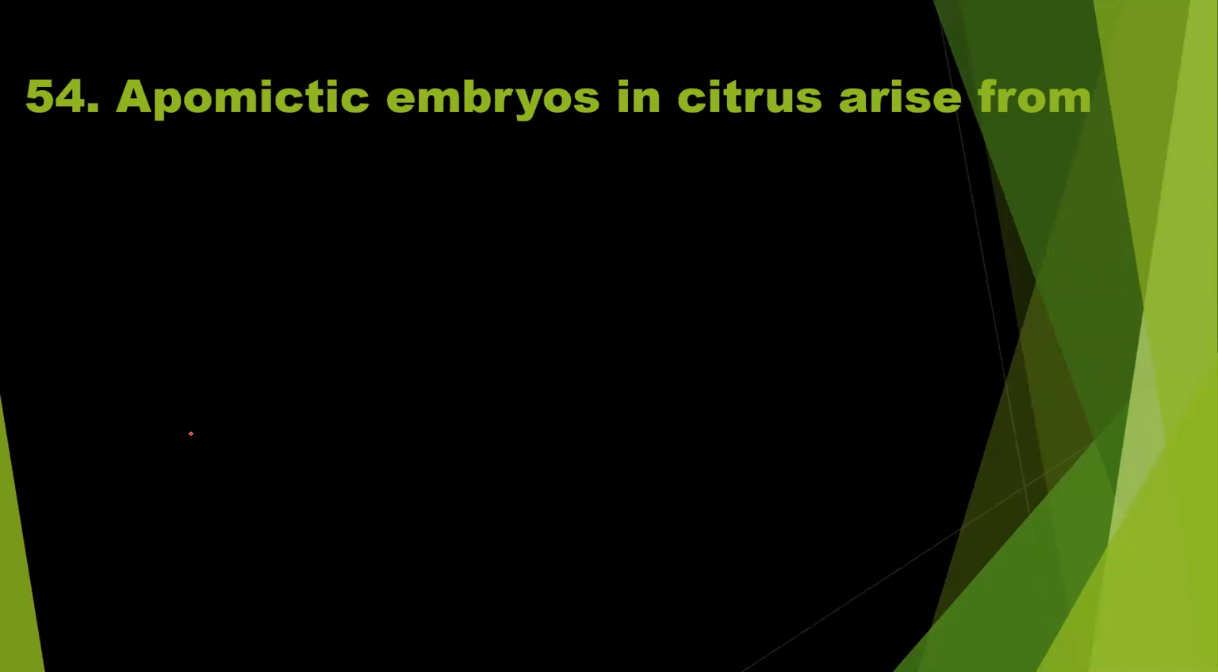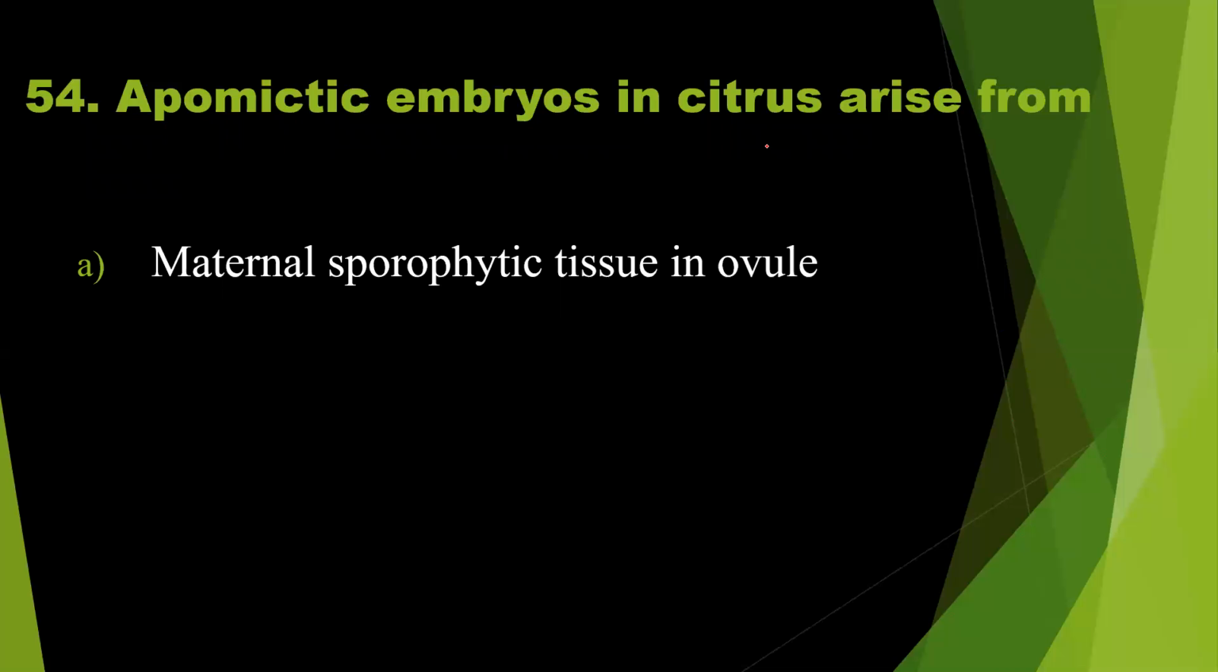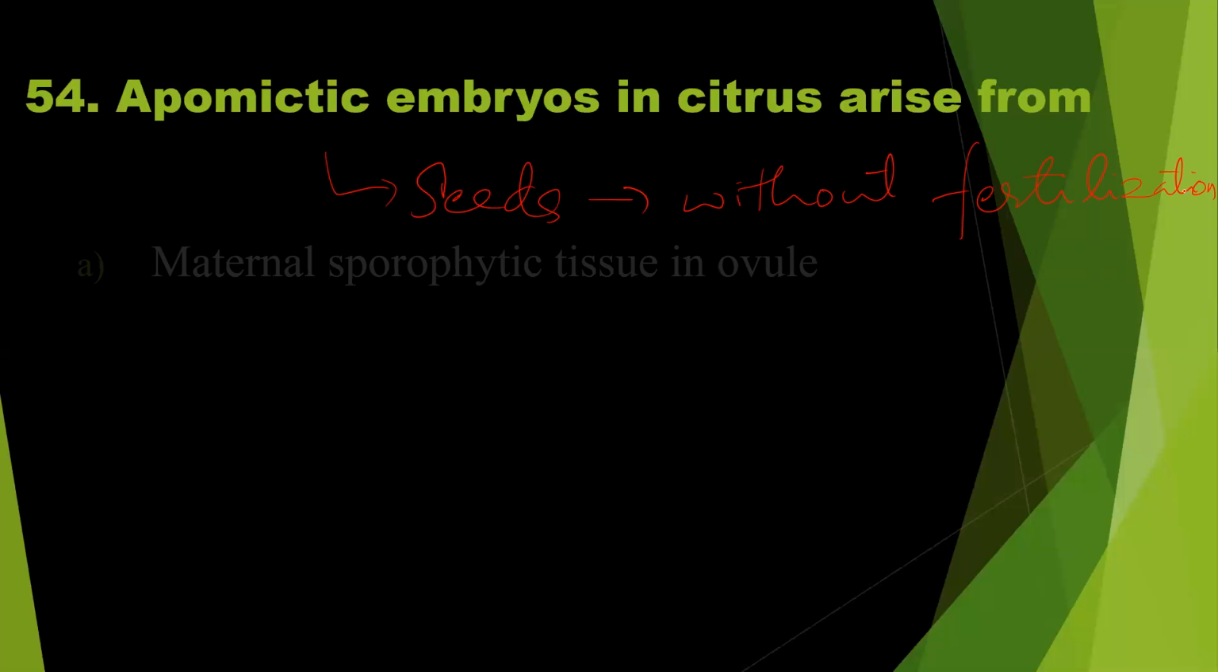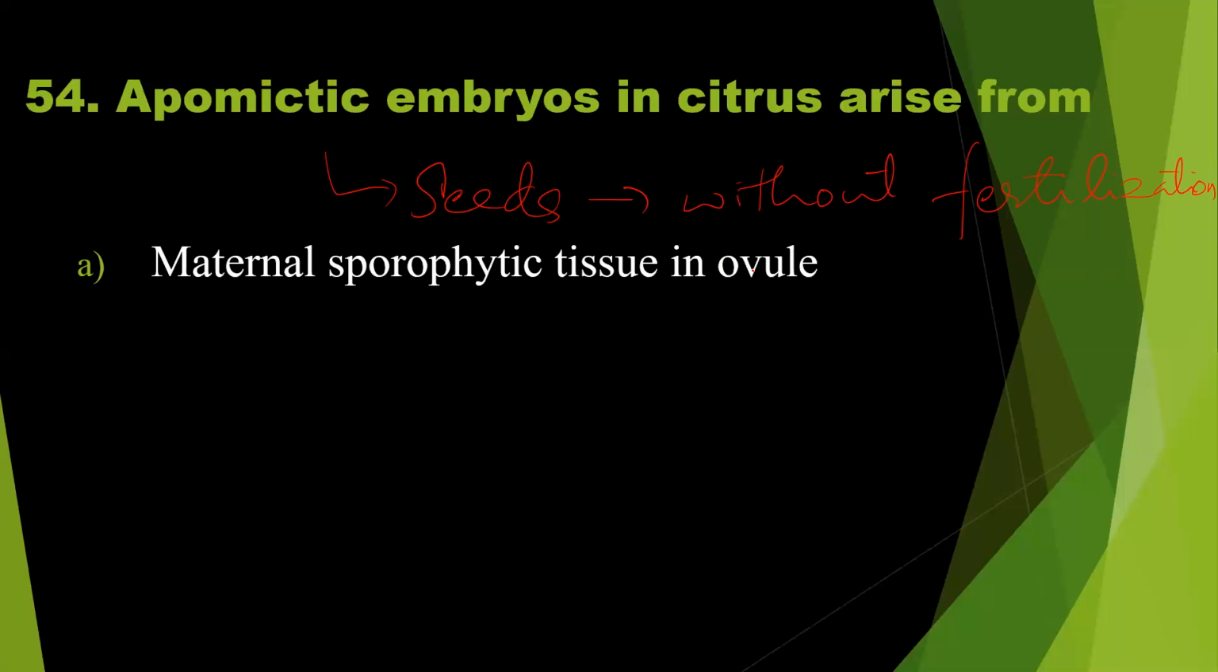Question number 54. Apomictic embryos in citrus arise from. Apomictic means development of seeds without fertilization. Development of seeds without fertilization is called apomixis. Option A, maternal sporophytic tissue in ovule. Apomictic embryos in citrus arise from maternal sporophytic tissue in ovule, which means it should be the nucellus. Is it true? Yes, it may be the right answer.